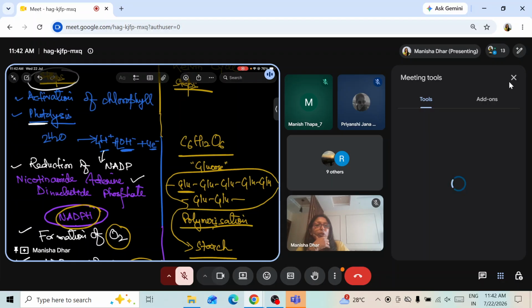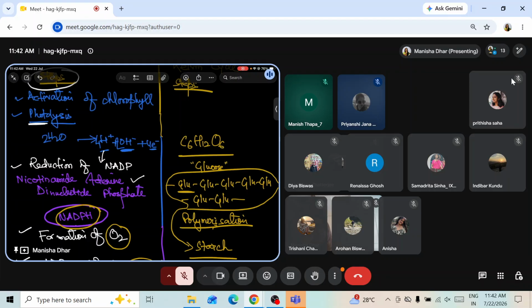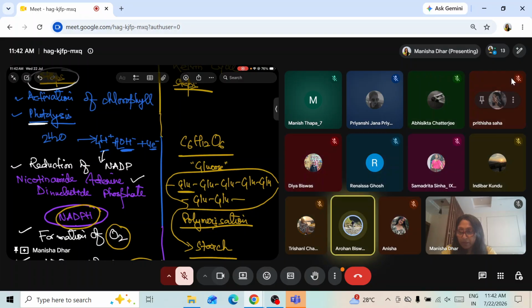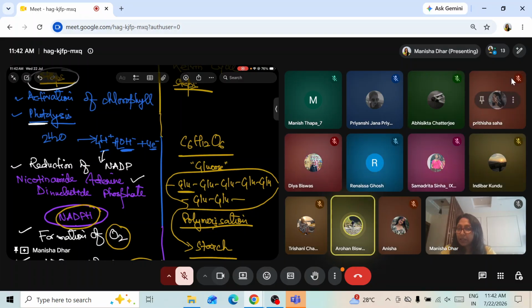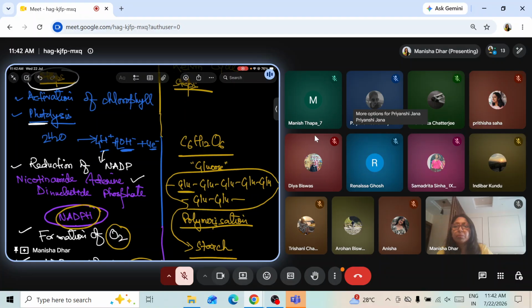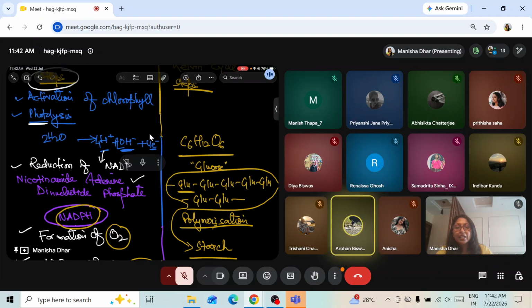Arohan, come up with the full form of NADP. Nicotinamide adenosine diphosphate. A little mistake, come up with a little broader one. Nicotinamide adenine dinucleotide phosphate. Dinucleotide phosphate, sorry. Nicotinamide adenine dinucleotide phosphate. It's on our screen.